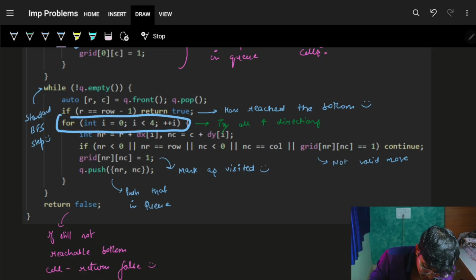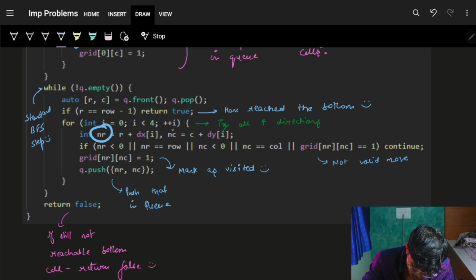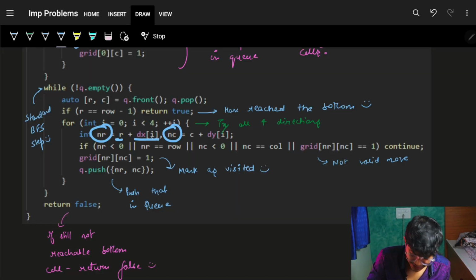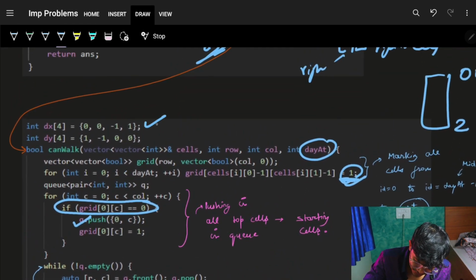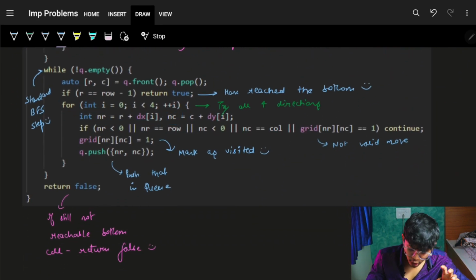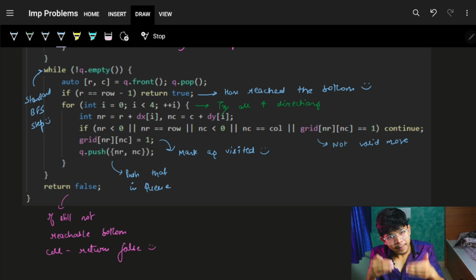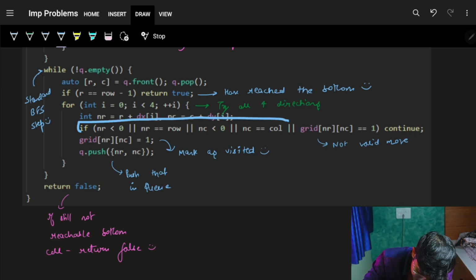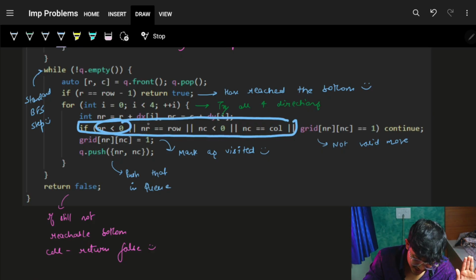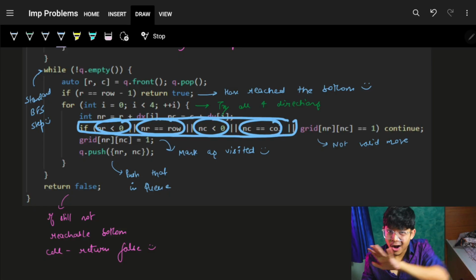going on to all the 4 directions and seeing what the new R and the new C are, which means the new row and the new column. It is simply R plus dx of i, and the dx I have defined above. It is nothing but how we do a BFS traversal in the grid. Now, as I've got the new R and the new C, I check, is it within the bounds of my matrix? If it is less than 0, or equal to row or column, it's out of bounds of the matrix.